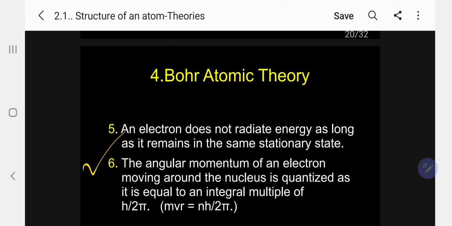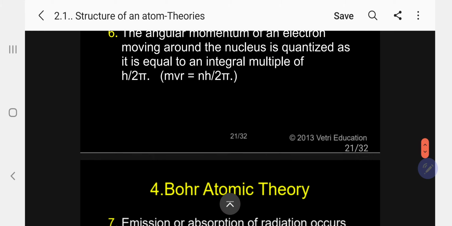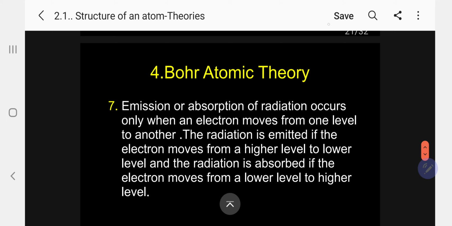6. The angular momentum of an electron moving around the nucleus is quantized. It is equal to an integral multiple of h by 2 pi, that is mvr equal to nh by 2 pi. n is the energy level, h is Planck's constant, pi is a constant. So this is another postulate. Kindly follow. The seventh one, that is the most important.